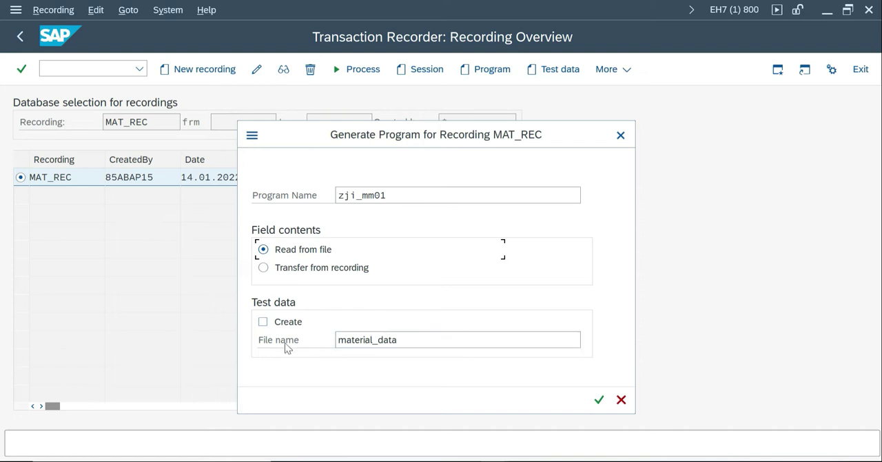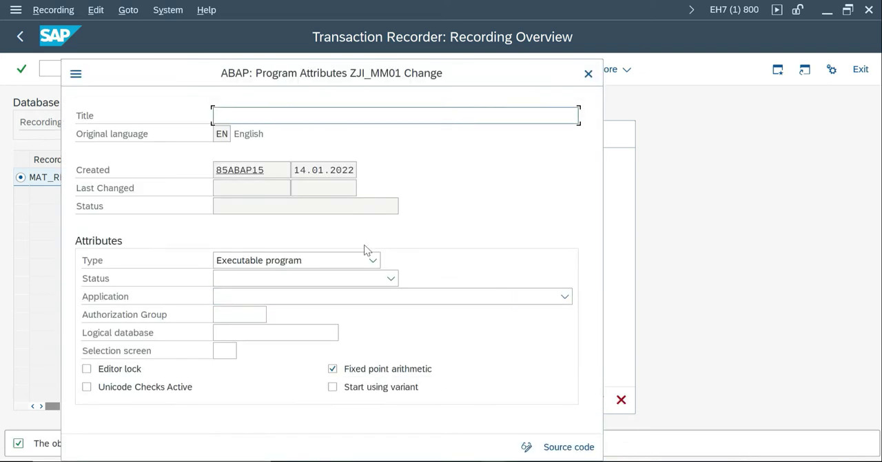I have already created it, so I ignore this option. Or you can use this option to create it. Both do the same functionality here. And create. It creates a file in the temp directory. So continue, text BDC for MM01 executable program.